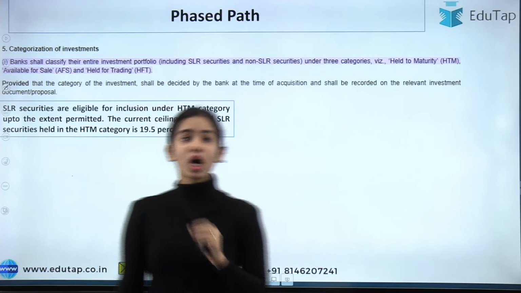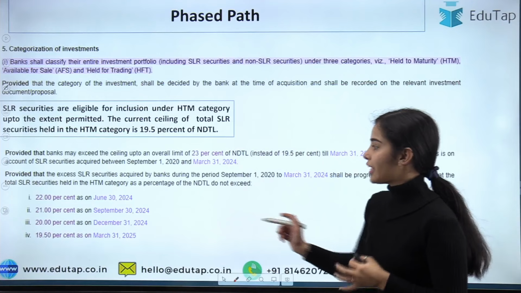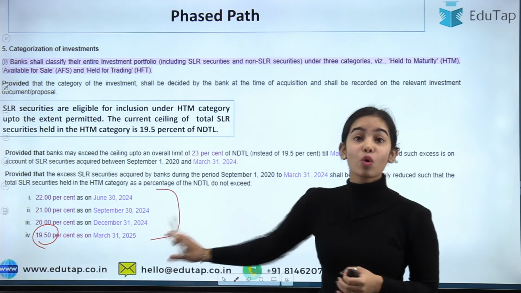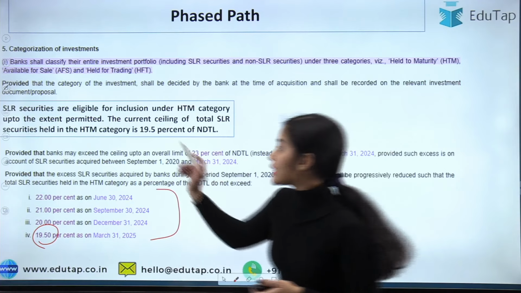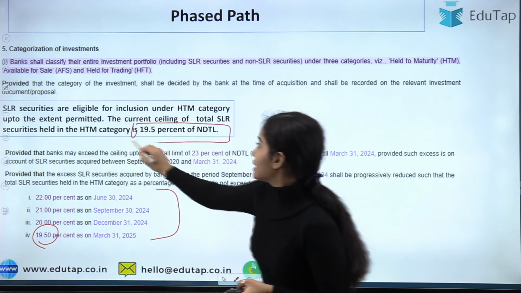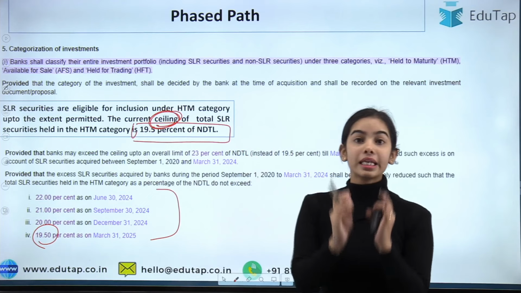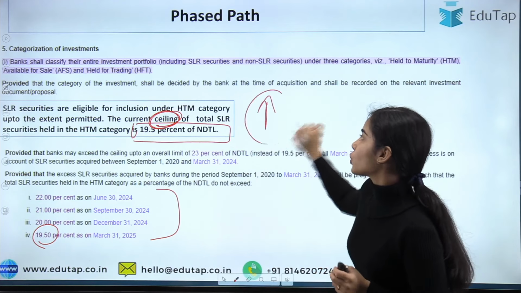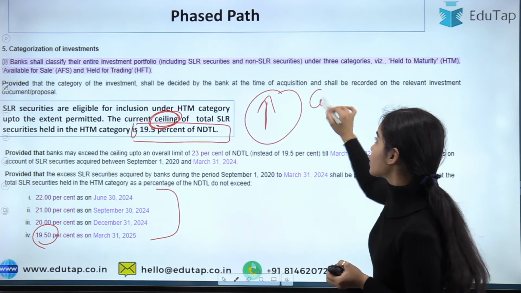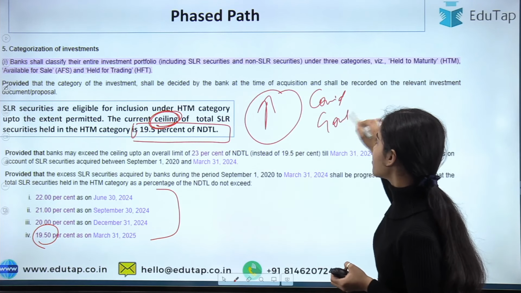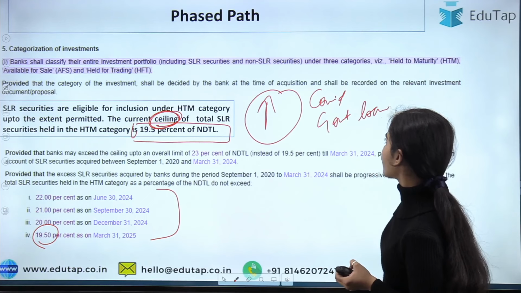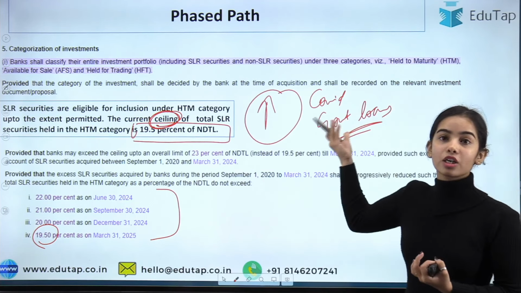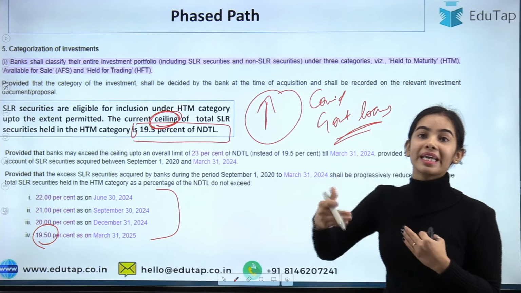Okay. So now the RBI has shown the phased path that we have to go back to 19.5%, because this was the actual percentage. This is the actual percentage, the ceiling that is there. The ceiling is 19.5%. Above 19.5% was only because the COVID situation was there. The government needed the money, needed the loans, and for that the banks were the easy option to buy the government bonds so that the government can have the loans.